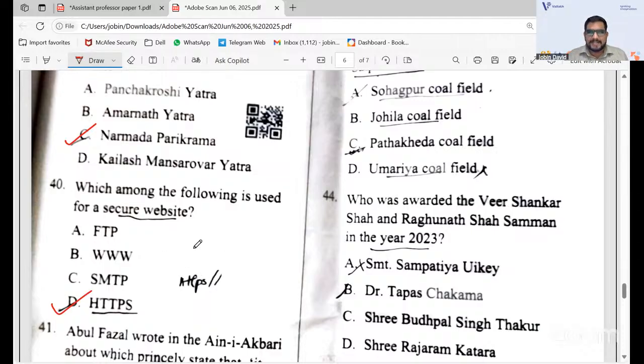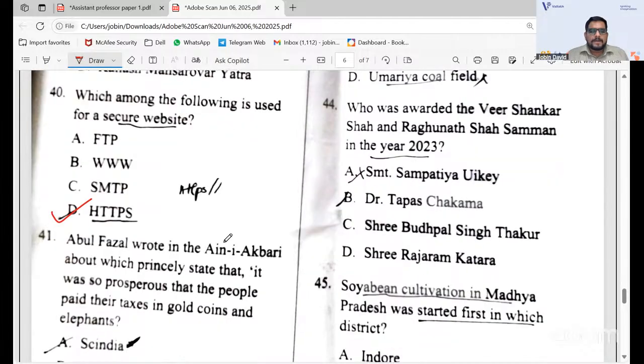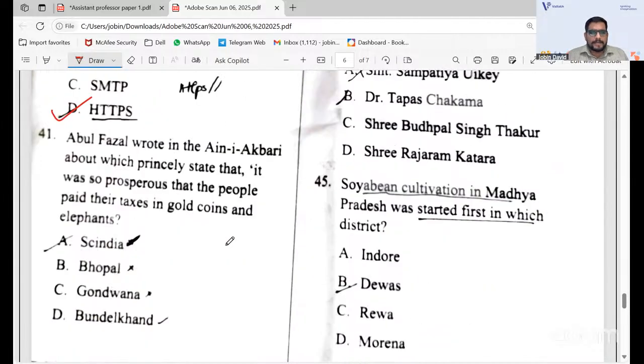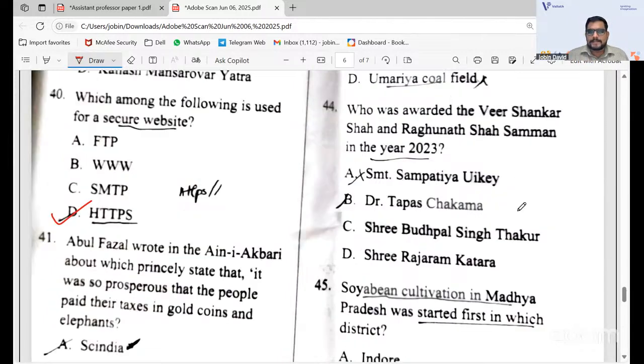Okay, hypertext transfer protocol. Abul Fazl wrote in Ain-i-Akbari about which princely state that it was so prosperous that the people paid their taxes in gold, coins, and elephants. It is actually Bundelkhand. Okay. Oh, sorry, it's Gondwana. Sorry, it's Gondwana. That's the correct answer. Gondwana is the correct answer. 41C will be the correct answer.